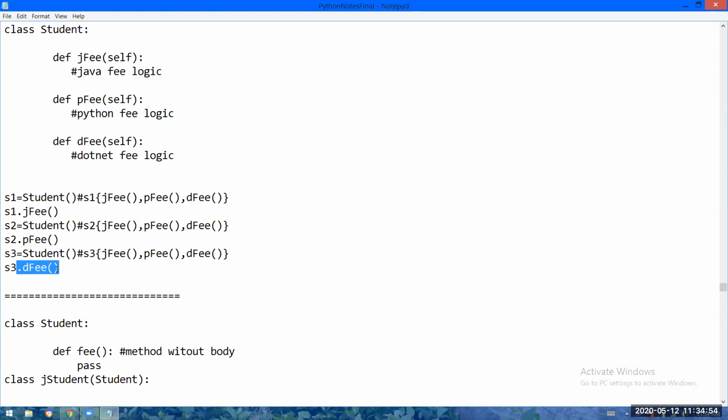See, this design is not at all good. This is a faulty design. Can anybody tell why? What is the problem here? Some logic I have written, core Java equal to this much, advanced Java equal to this much. Multiple objects creation. Yes, I want to put all the information of the first student in S1 object, so I have taken S1 object. Similarly, for the second student, a separate object I should take.